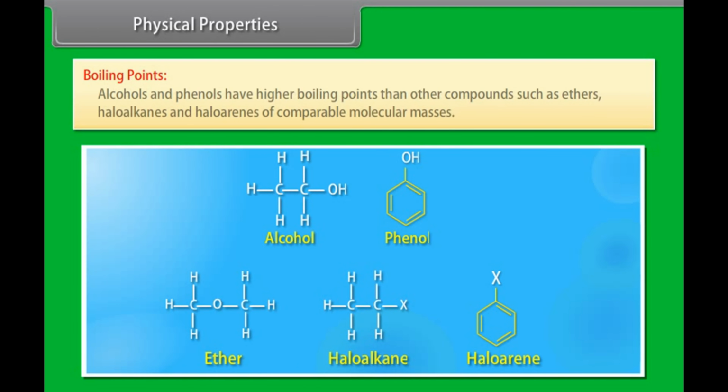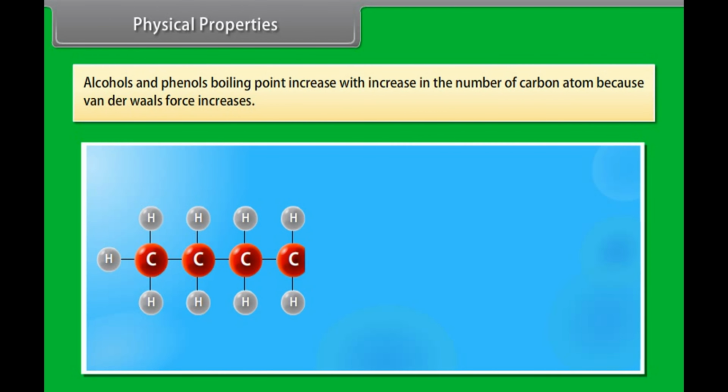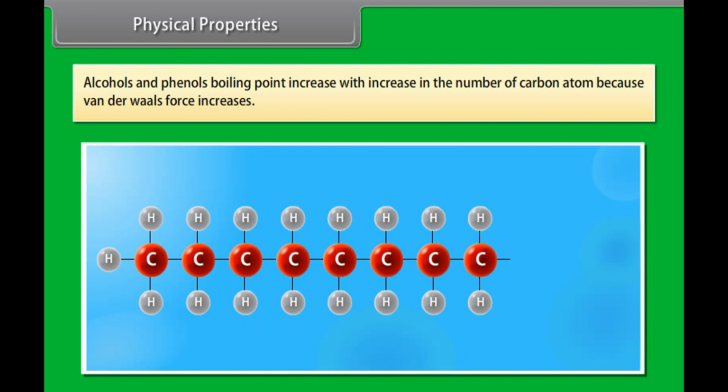Physical properties. Boiling points. Alcohols and phenols have higher boiling points than other compounds such as ethers, haloalkanes, and haloarenes of comparable molecular masses. Their boiling points increase with the number of carbon atoms because van der Waals force increases.